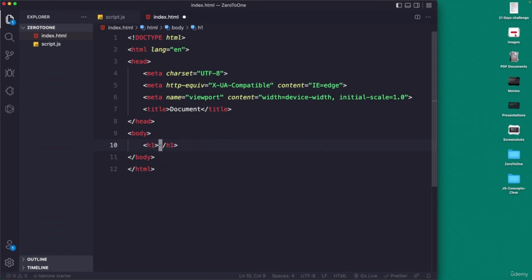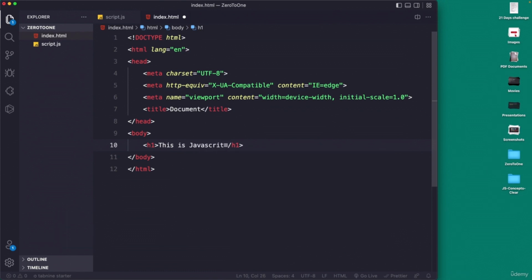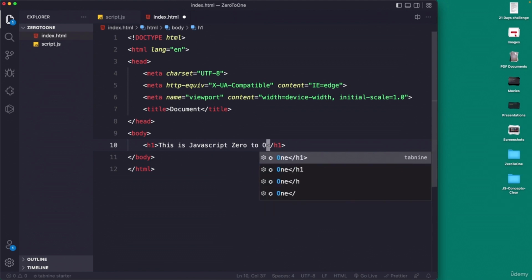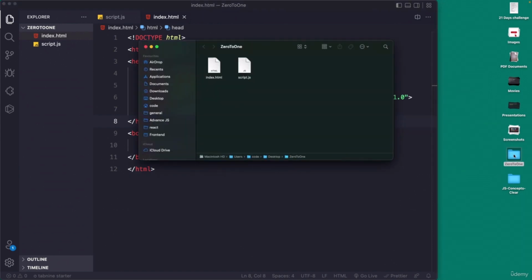Now inside this you can write something. You can write an H1. We can say this is JavaScript 021. Okay, something like this. Now just save this again by pressing Command S. Here you can see the file is not saved, so Command S. Now how do we open this? We open this by opening the folder and then by double clicking over here.